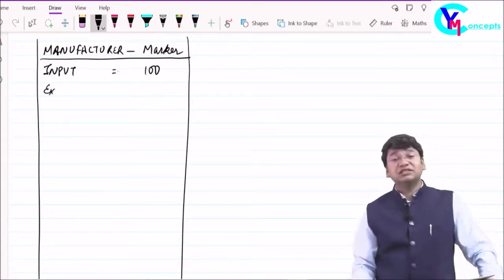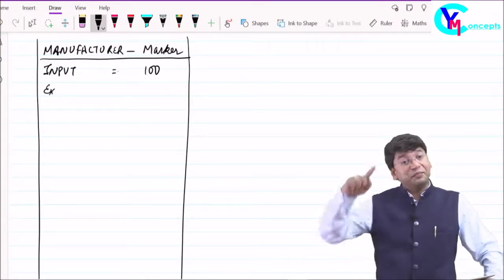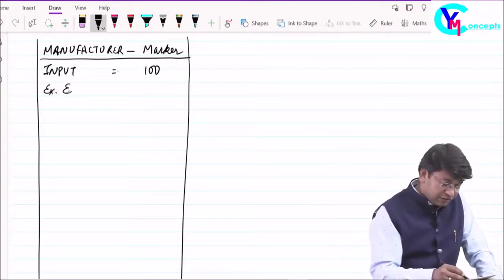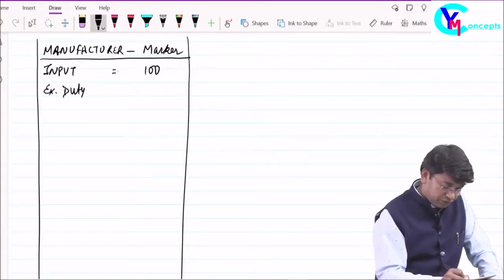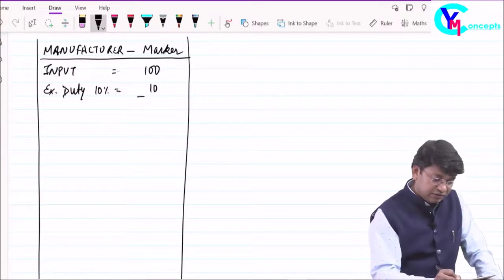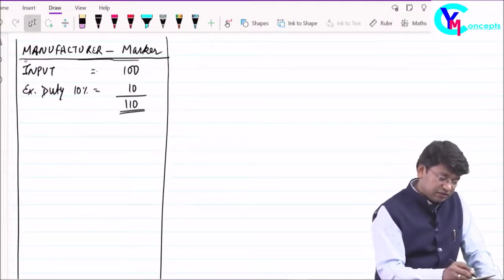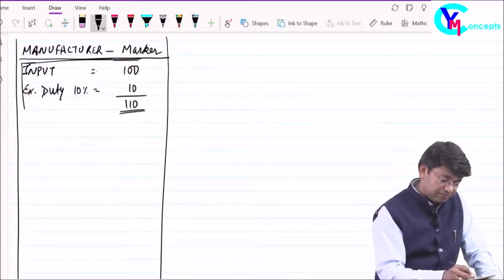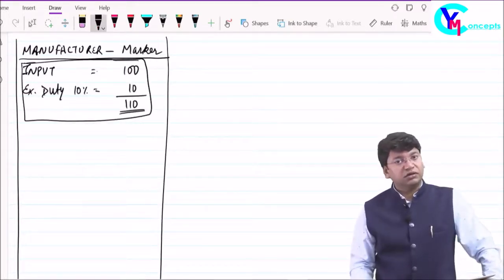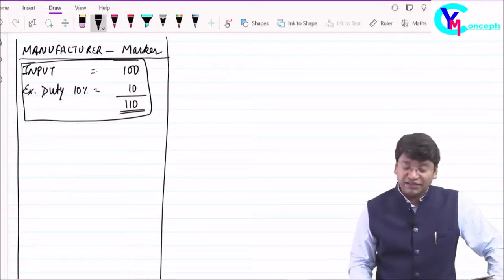Okay, I had purchased this input from the manufacturer of the input. He would have charged excise duty on the bill. Say 10% was the excise duty. 10 total comes to 110. This is my purchase. I have bought the inputs for rupees 110.